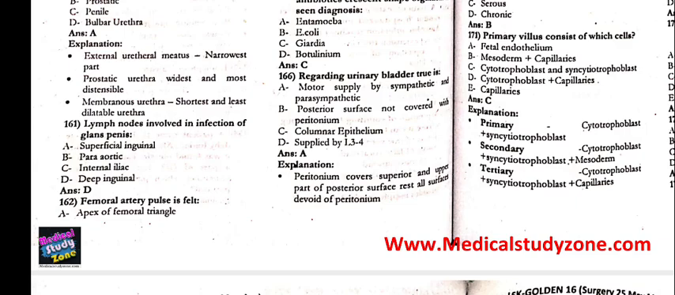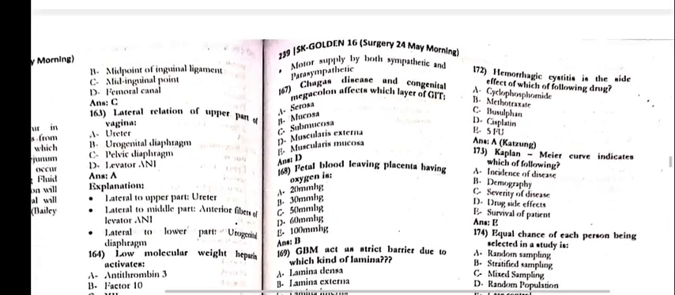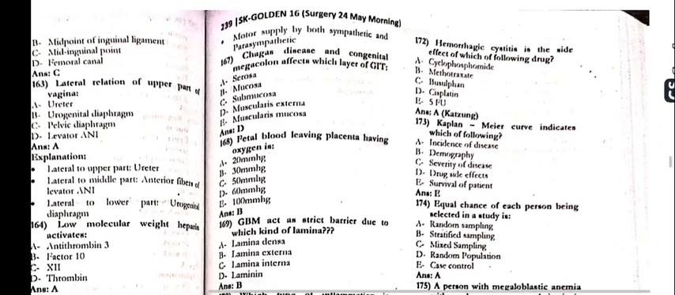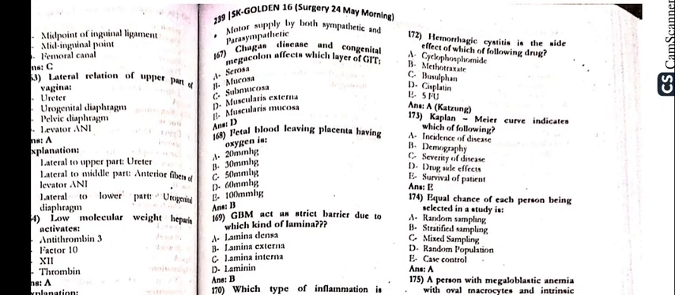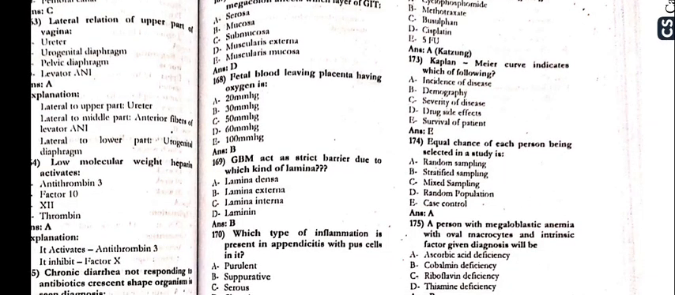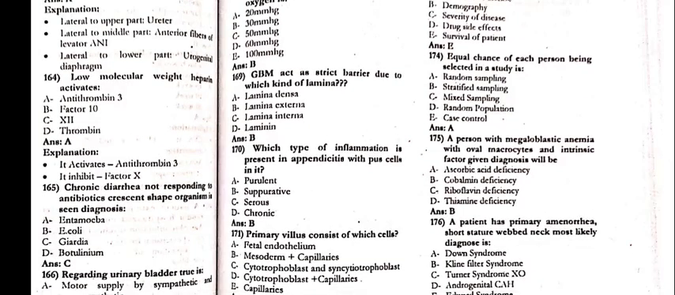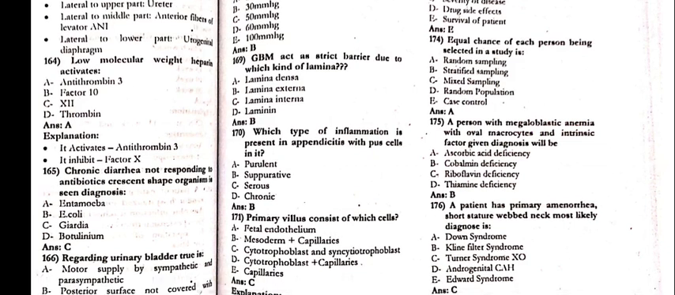166, regarding urinary bladder, true is alpha motor supply by the sympathetic and the parasympathetic. Next, 167, the Chagas disease and the congenital megacolon affects which layer of the GIT, that is delta muscularis externa. 168, fetal blood leaving placenta having oxygen is beta 30 mm. 169, the GBM act as a strict barrier due to which kind of lamina, that is beta lamina externa. 170, which type of inflammation is appendicitis with the pus cells in it, that is beta suppurative.